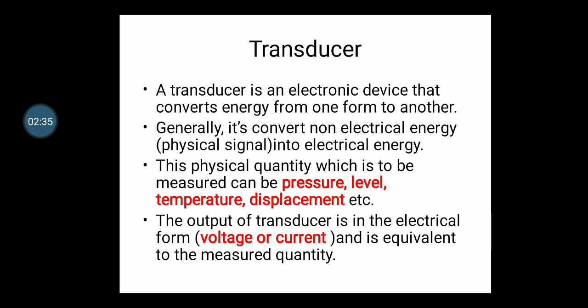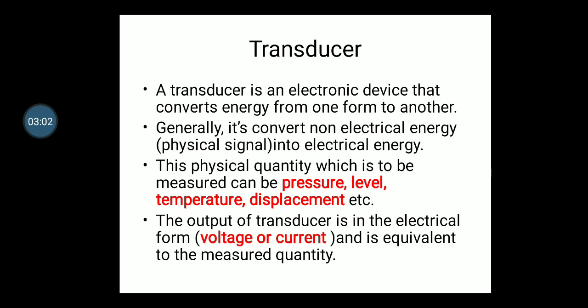If the temperature increases from 20 to 30, then the voltage will also increase in that ratio. That is why it is written that it should be equivalent to the measured quantity. For a small temperature the voltage should be small, for a high temperature the voltage should be high, or vice versa. It depends on the ratio, the corresponding equivalent value.